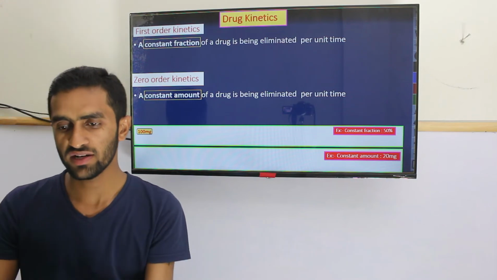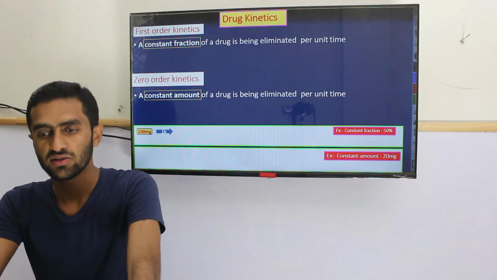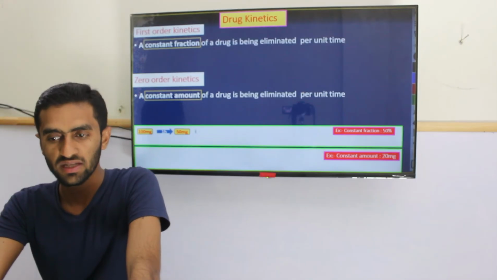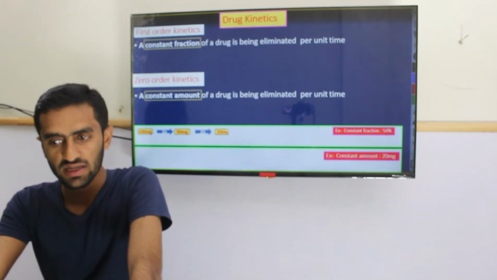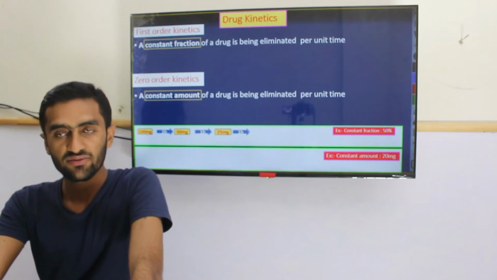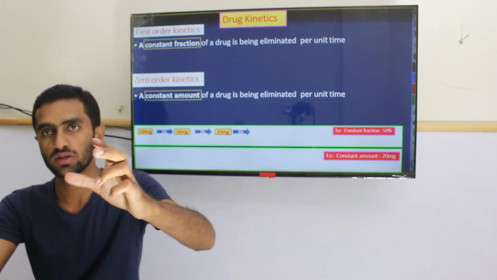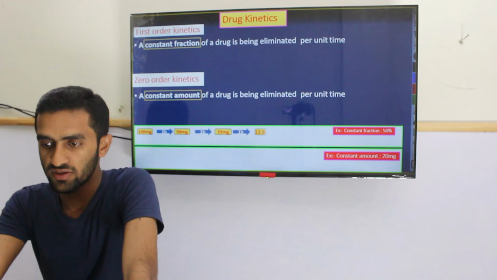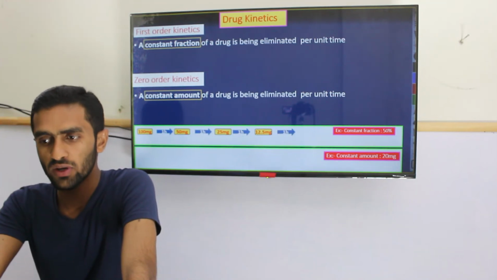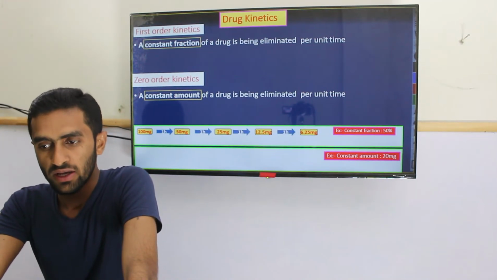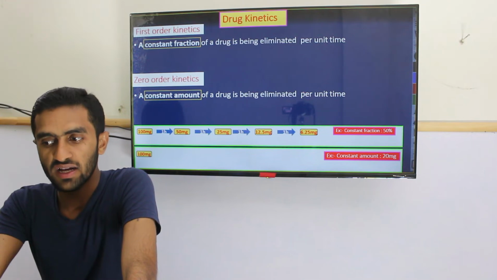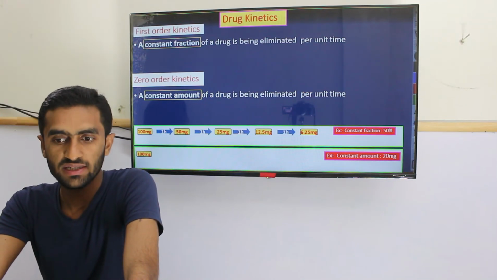Let's see. We have 100 mg. After 1 hour, what is going to happen? It's going to be 50 mg. After the next hour, it's going to be 25. So constant fraction means 50% of your amount is going to be excreted after each hour. Okay, 12.5, 6.25.